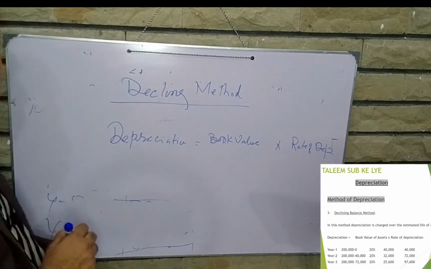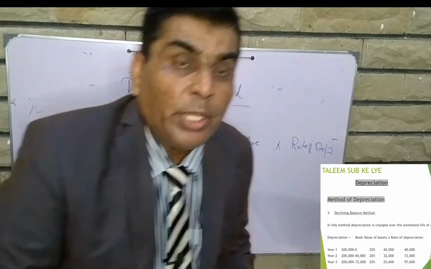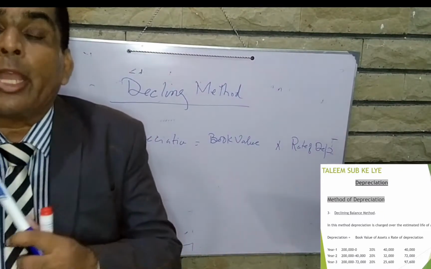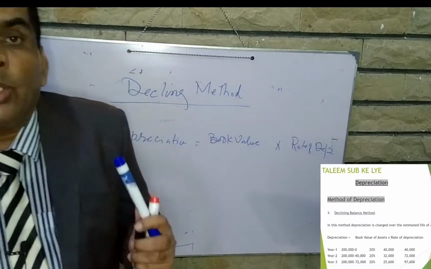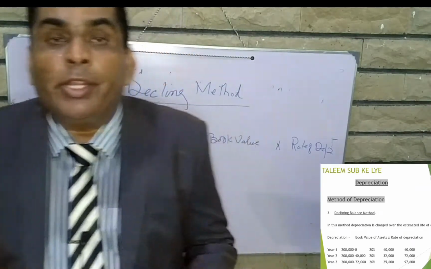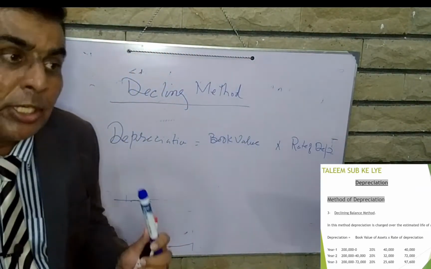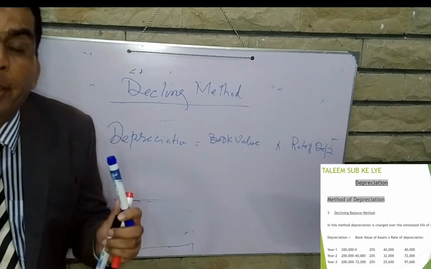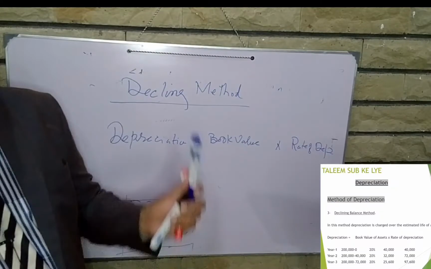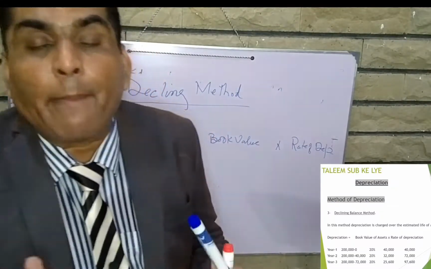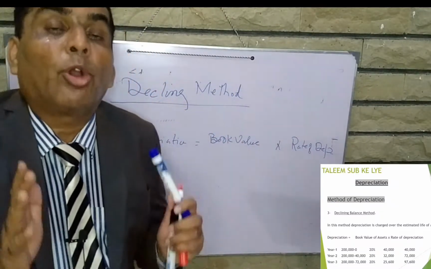Book value क्या होती है? What is the book value? Book value means cost minus accumulated depreciation is called the book value, which is also called WDV, written down value. It means the cost of the machinery, cost of the fixed asset minus accumulated depreciation is equal to book value.